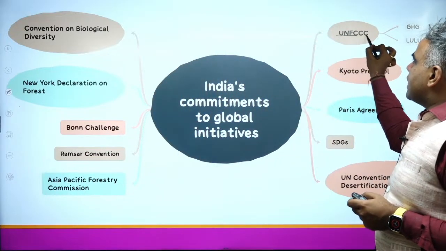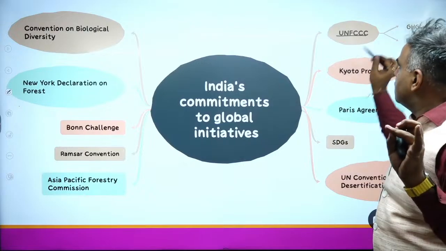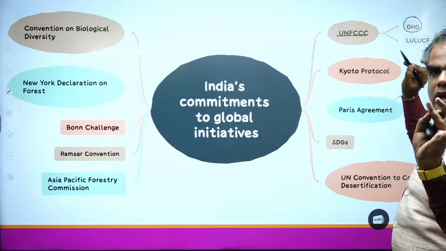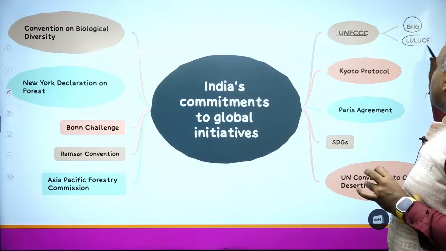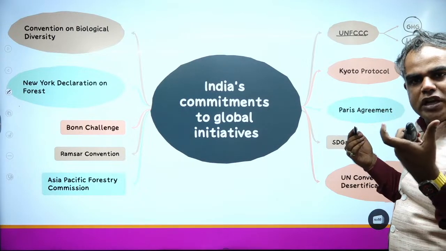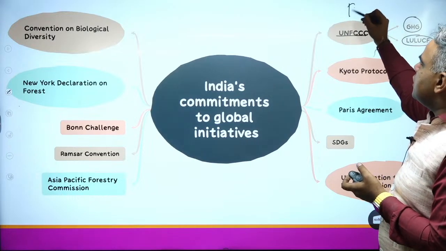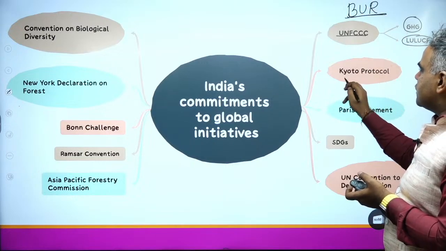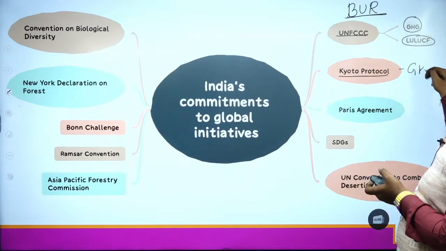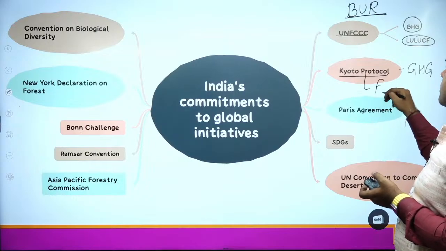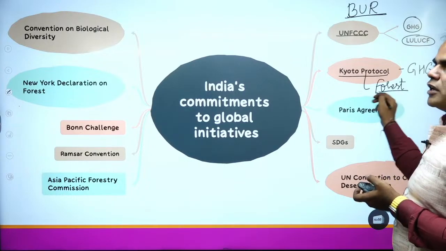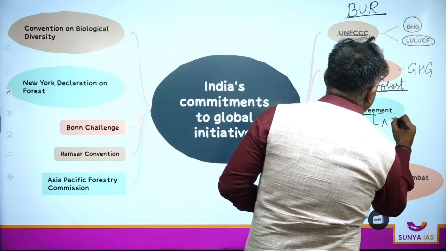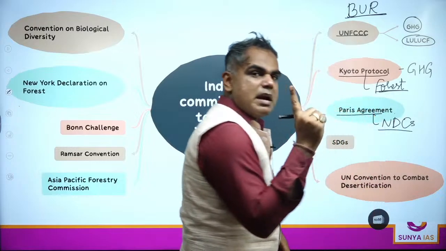So there is a mention of United Nations Framework Convention on Climate Change. In this, it talks about reduction of greenhouse gases. Okay. There is again a talk of LUCF. अभी देखा हमने land use change and forestry. Okay. We also know BUR, this report, biennial update report. With reference to Kyoto Protocol, of course, it is related to greenhouse gas. But for Kyoto Protocol, also remember, how is it related to forest part? That we also saw. Paris Agreement, may remember India's NDCs, nationally determined contributions.